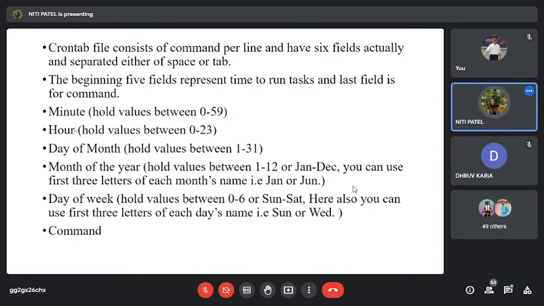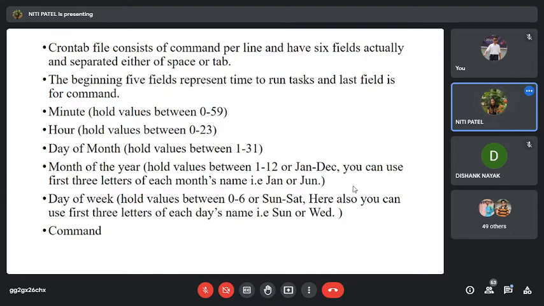It will start at 1 a.m. Correct. It will start at 1 a.m. and at 1 minute. Understanding? Yes or no? Yes, ma'am. Okay. So you have to separate all these fields with one tab or with one space.